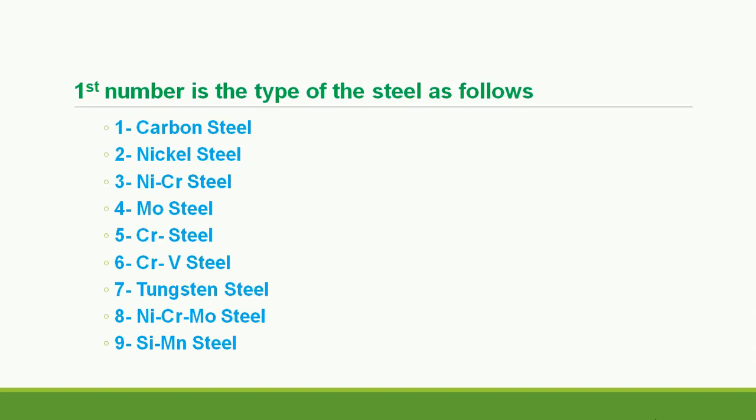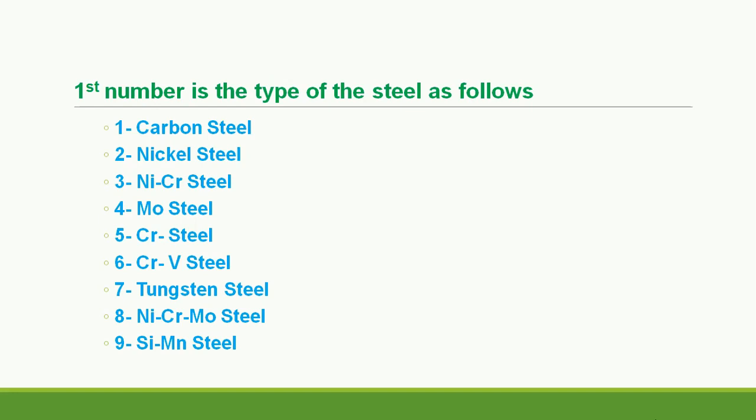So if the number is 1010, it means the first digit is 1 here. So the first number is the type of steel, and the types of steel are as follows. There are 9 types of steels which are standardized by AISI or the Society of Automotive Engineers. If the first digit is 1, then it is a carbon steel, that is, a plain carbon steel.